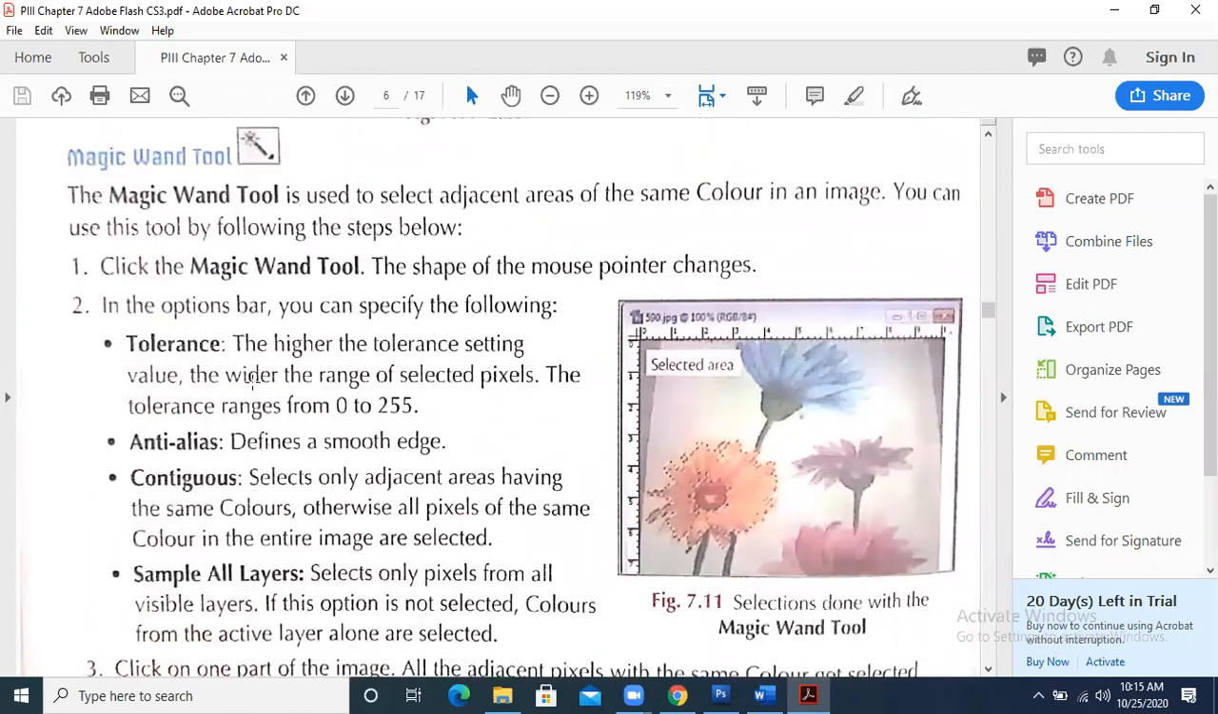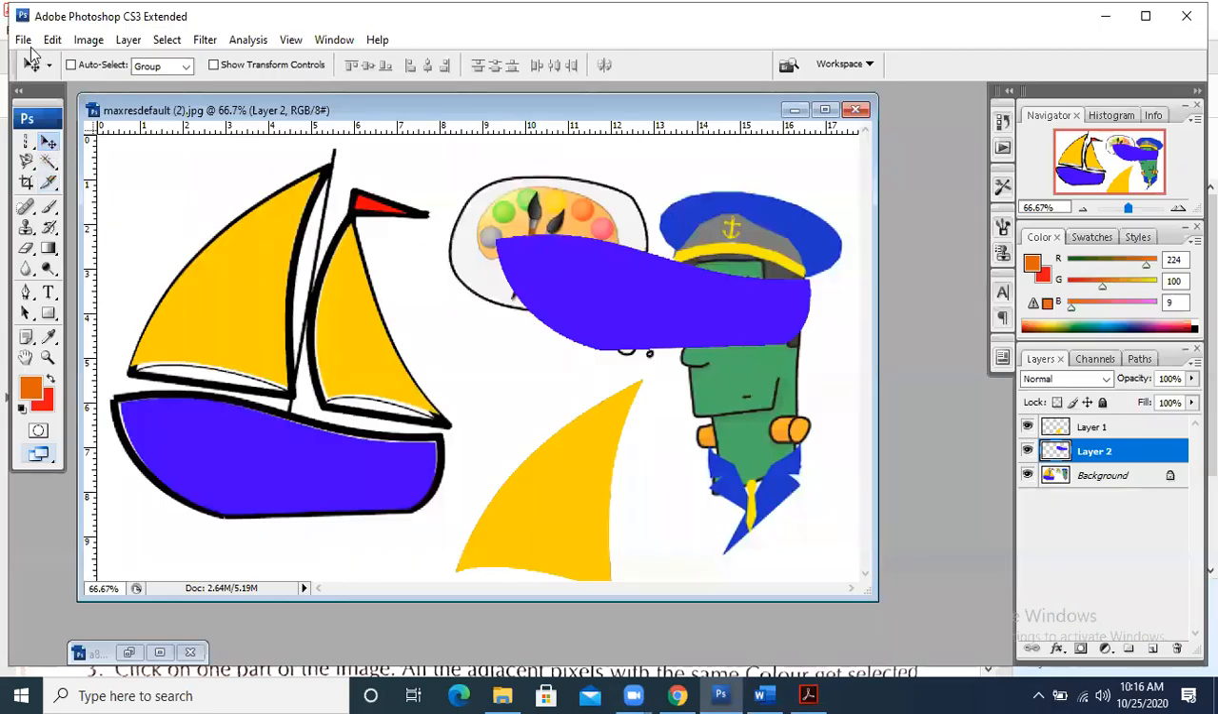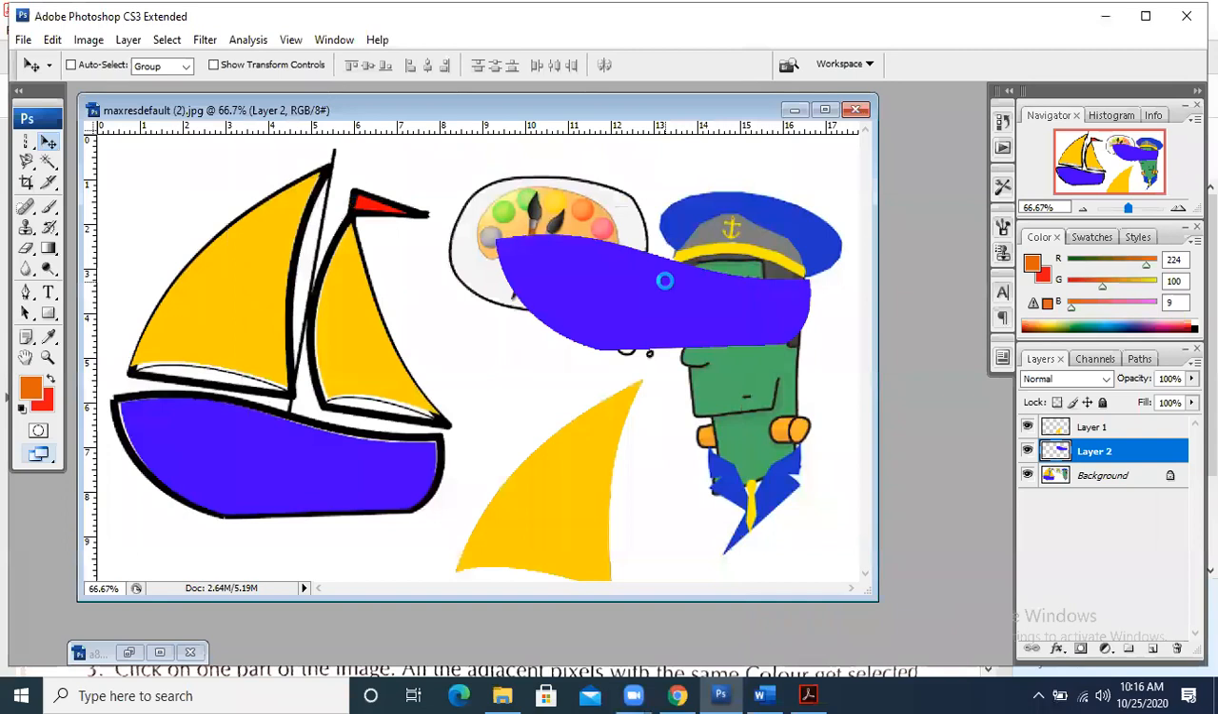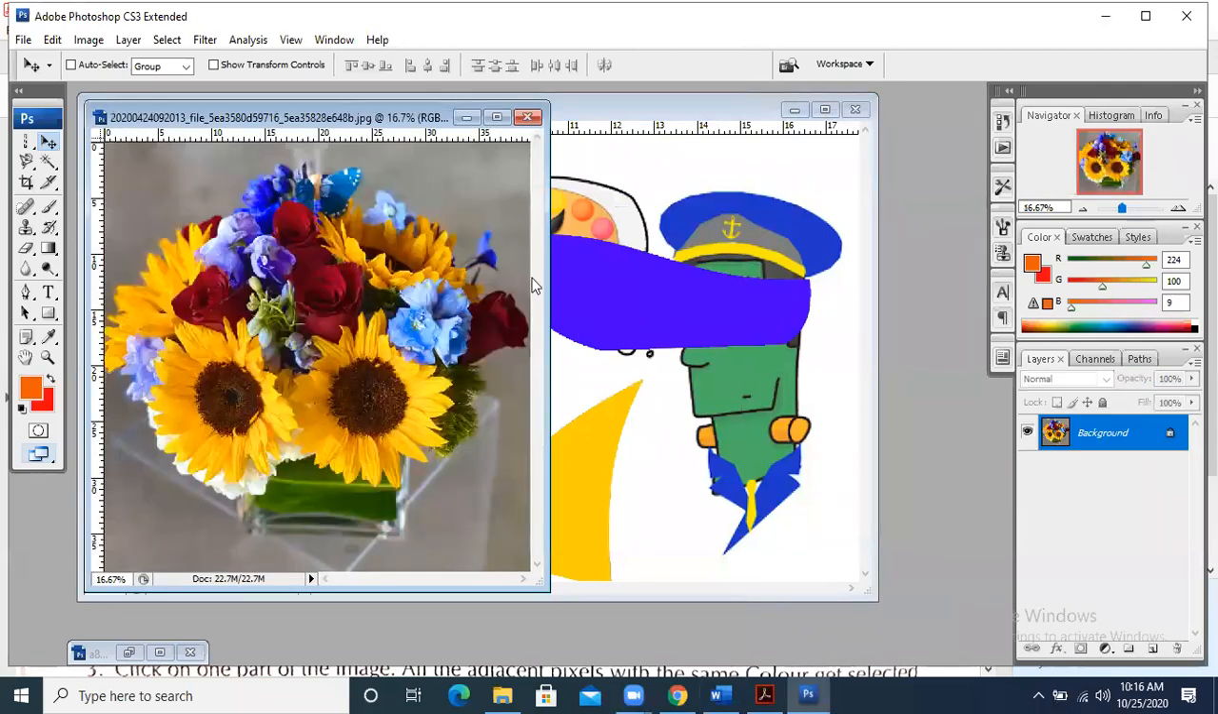If you see the magic wand tool, it has a magic stick icon, and it is used to select adjacent areas of the same color. This is very important; this can be asked in MCQs. I have already explained the steps, but keep in mind that if the image has a similar color, it will be selected, otherwise it won't be selected.